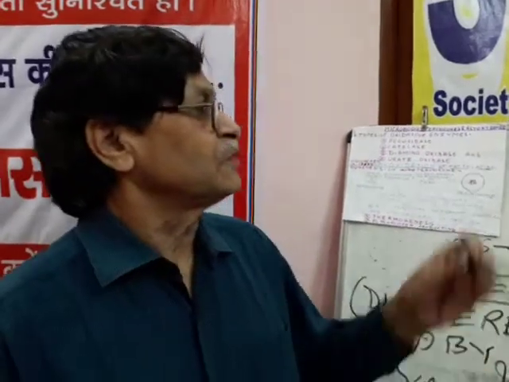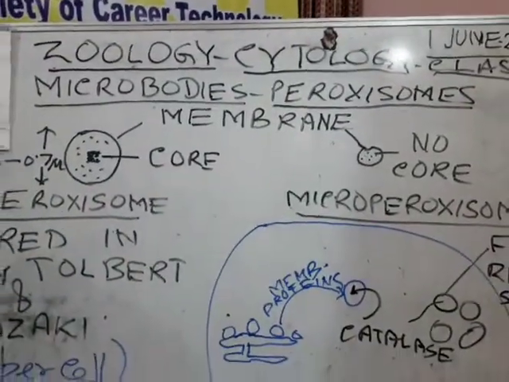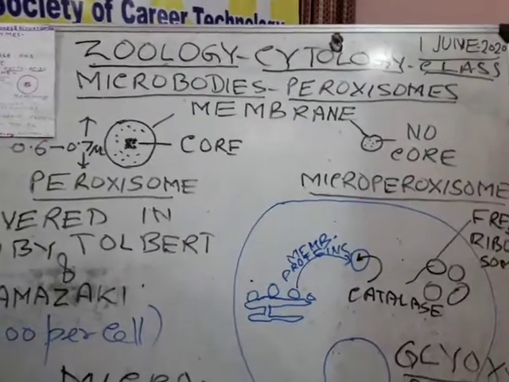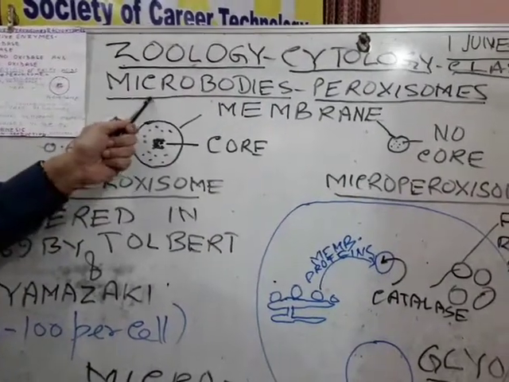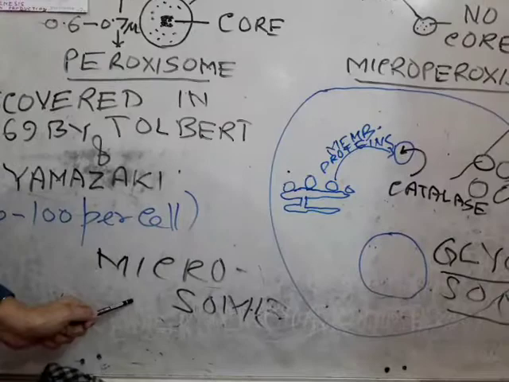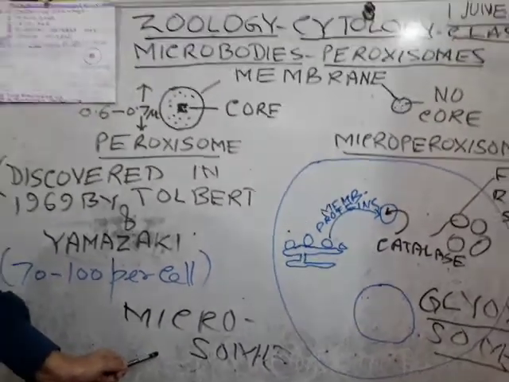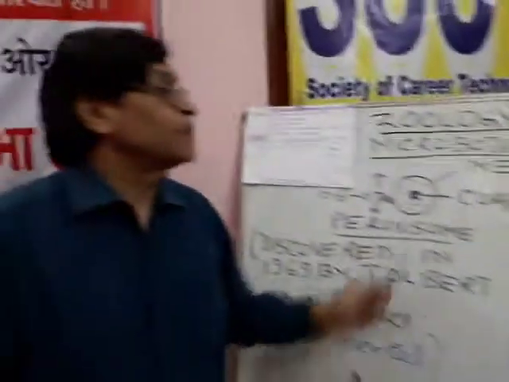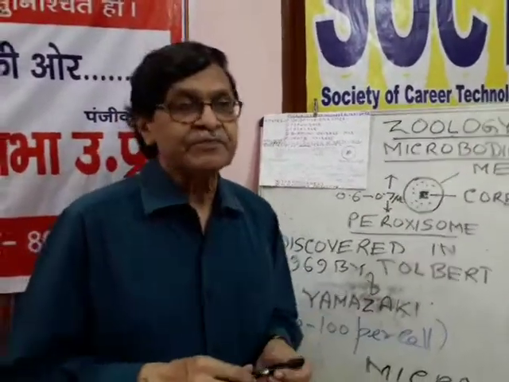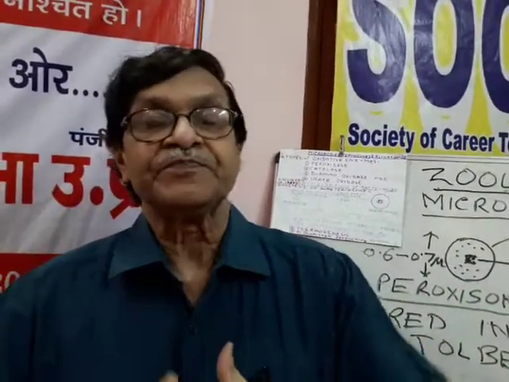Let us come to the topic microbodies or peroxisome. First of all, I would like to emphasize the difference between two words, microbodies and microsome. Microsome is not a particular structure, but microbody is a structure. Actually, while studying different parts of a cell, two techniques are used.